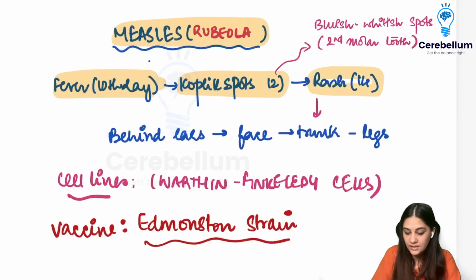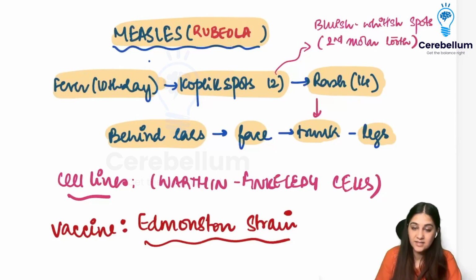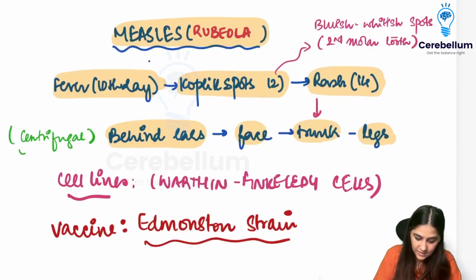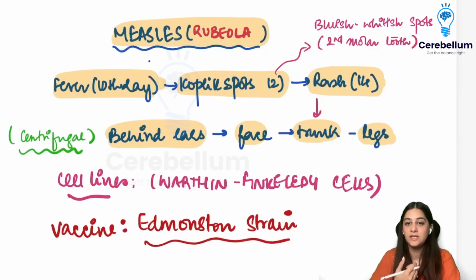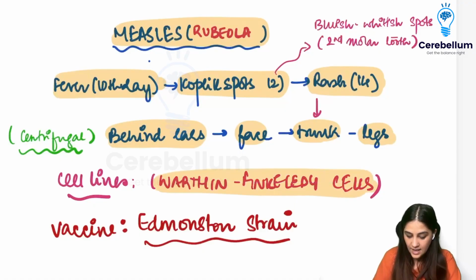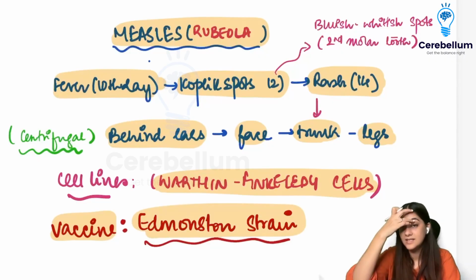Then on the 14th day, we're going to have a rash. And the rash is going to start from where? It's going to start from behind the ears, right? Behind the ears, then going to the face, then going to the trunk, and then going to the legs. This is called a centrifugal arrangement. So this is called centrifugal. It is called a centrifugal rash, where it's behind the ears, then face, trunk, and legs. In cell lines, it shows the Warthin-Finkeldey cell lines, and the vaccine strain is called the Edmonston strain. So this is the vaccine strain that we use when we have to vaccinate for measles.